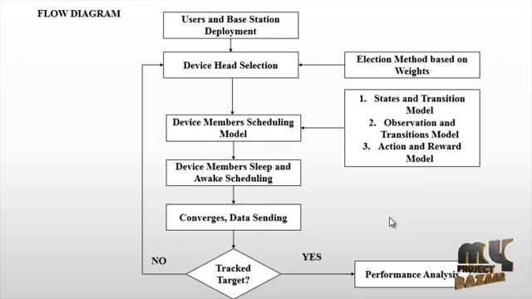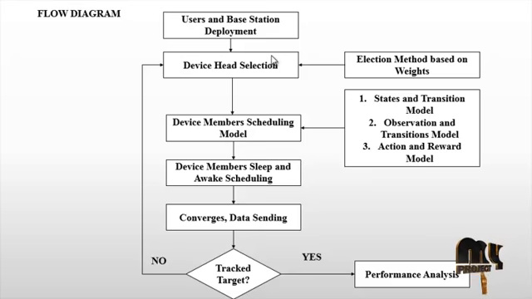Let us discuss the flow diagram of the process. Here we are using three incentive measures: lottery, trust and reputation, and market driven, basically for the management of the process. First, we indicate the users and base station deployment.